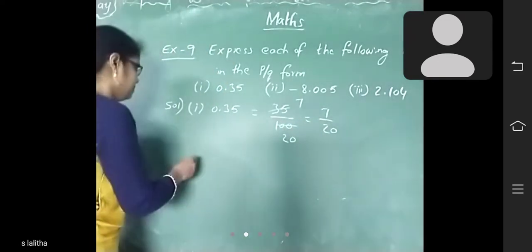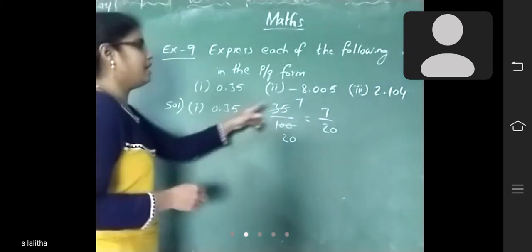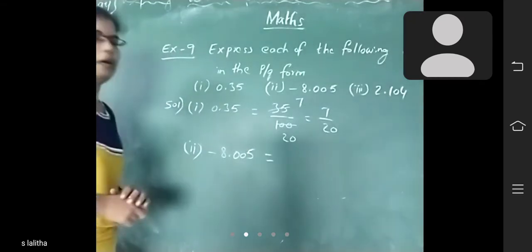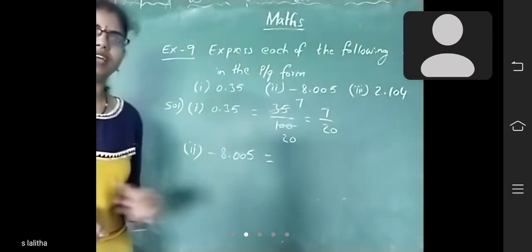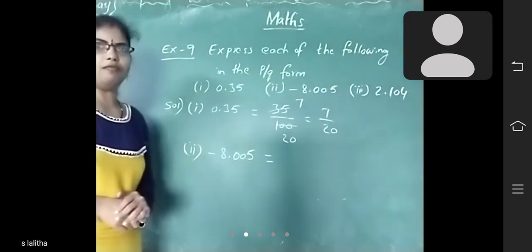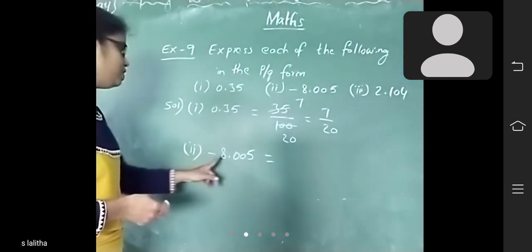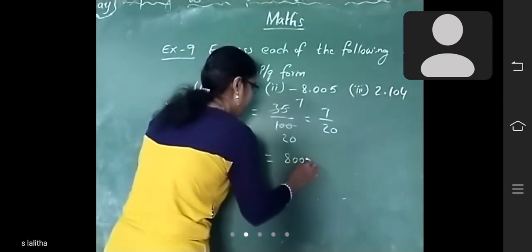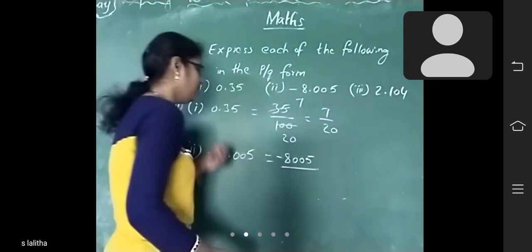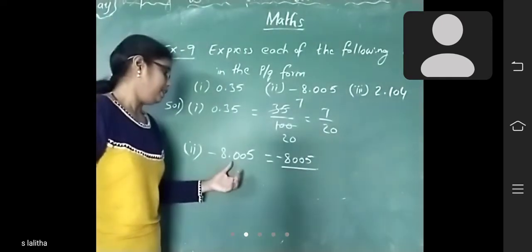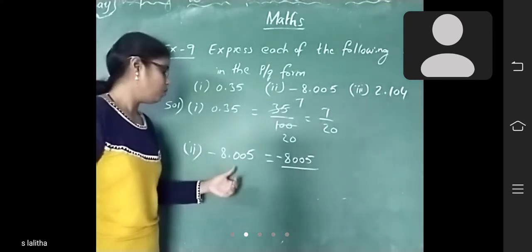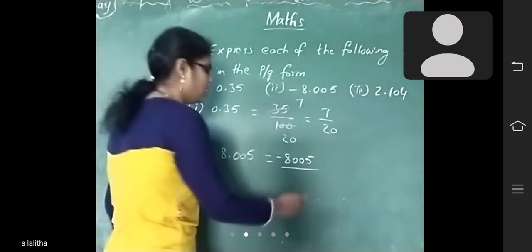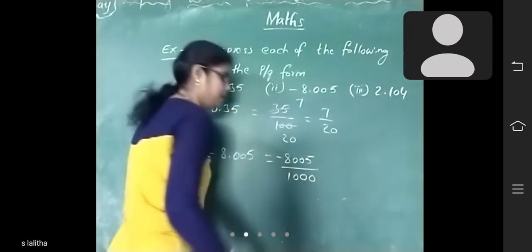Okay, ma'am. Next. Second one, minus 8.005. Now you have to convert into rational form. How to convert? First you should remove the point, so in the numerator 8005, with the minus sign. In the decimal part, how many digits are there? 1, 2, 3. So you should write in the denominator 1 and 3 zeros, that is 1000.